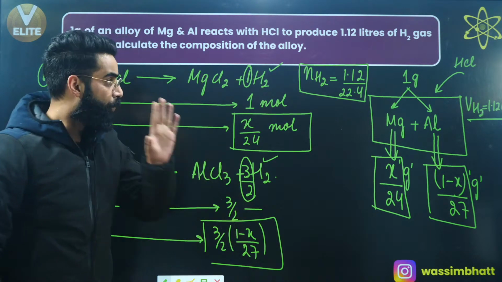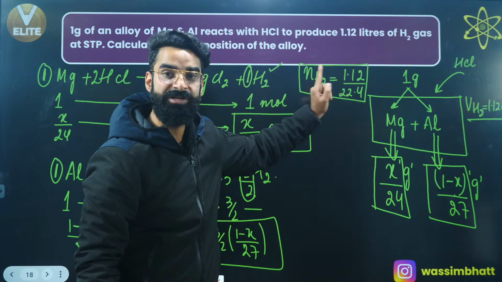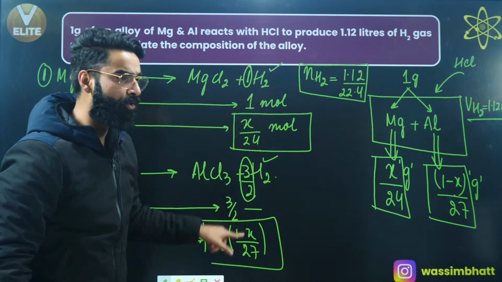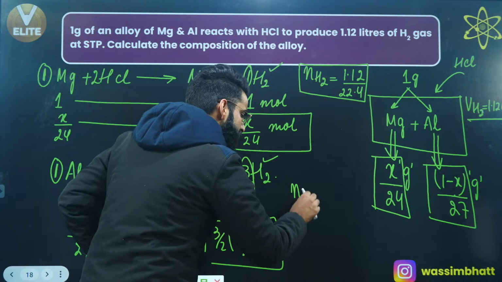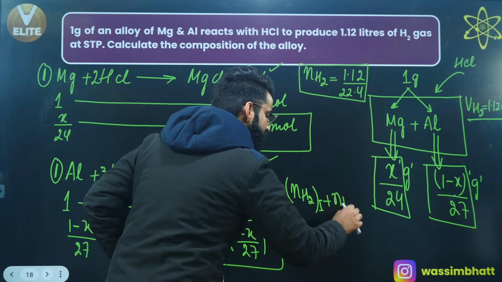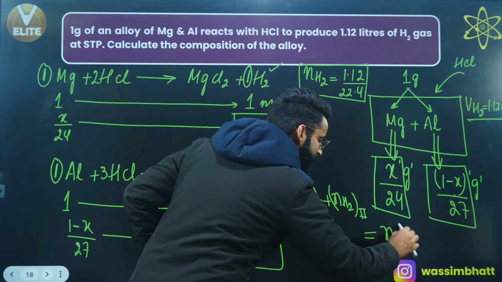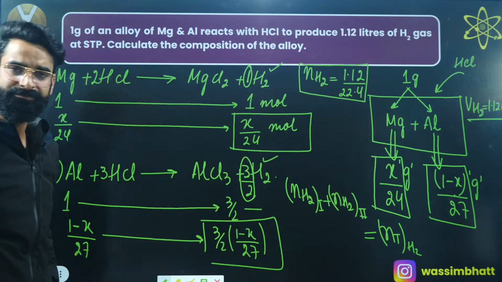Okay. What about the total moles of hydrogen which are being liberated? These are the moles of hydrogen liberated from reaction number 1, and the moles of hydrogen liberated from reaction number 2. So can I say the number of moles of hydrogen liberated from reaction number 1 plus the number of moles of hydrogen liberated from reaction number 2 should be equal to the total moles of hydrogen which are being liberated as per the equation. As simple as that, right?